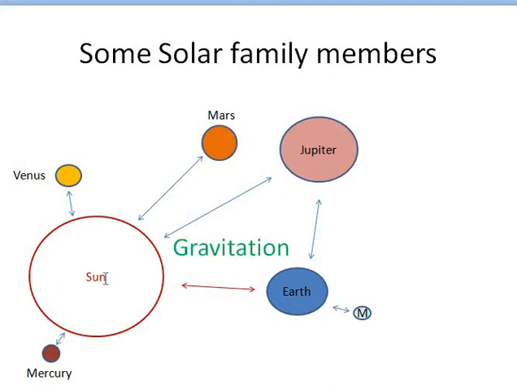This mutual force of attraction causes them to revolve around the sun. Newton discovered that every body in this universe attracts each other towards their center. Such a force of attraction is called gravitation or gravitational force.